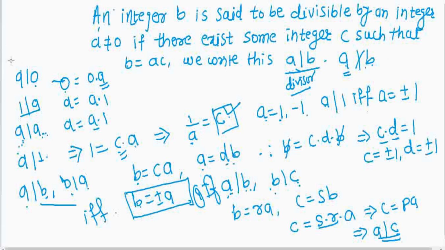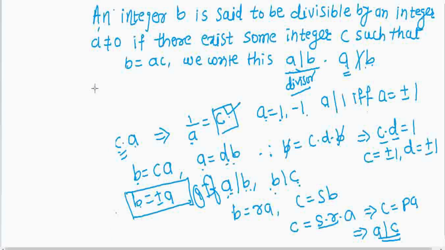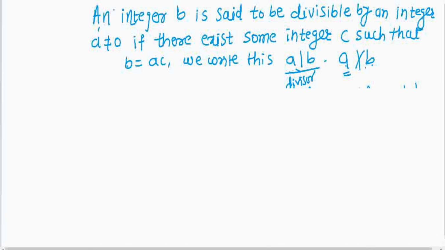So these are the important results regarding divisibility. Again, we have one more result regarding divisibility. Suppose a is divisible by b. If b is divisible by a and d is divisible by c, then bd is divisible by ac.